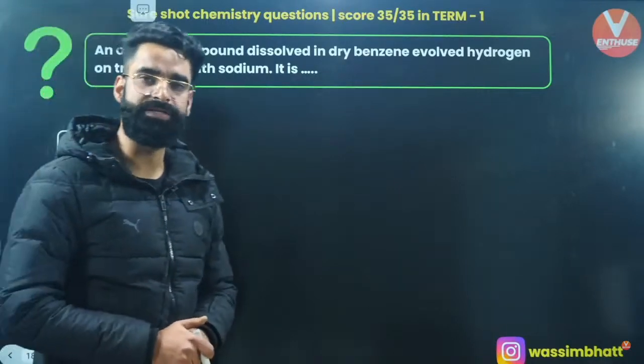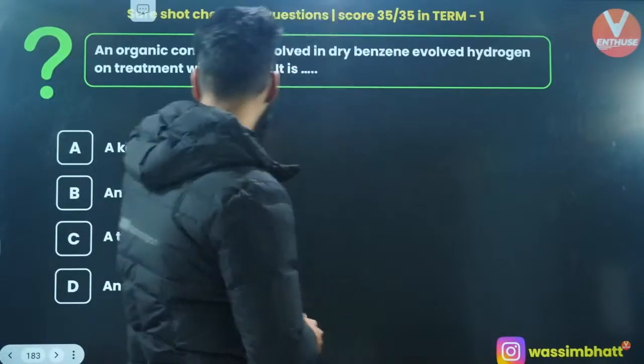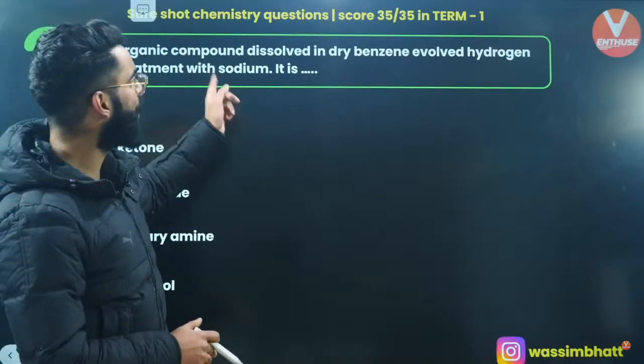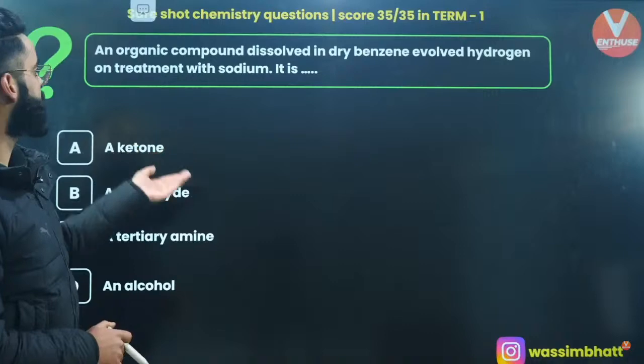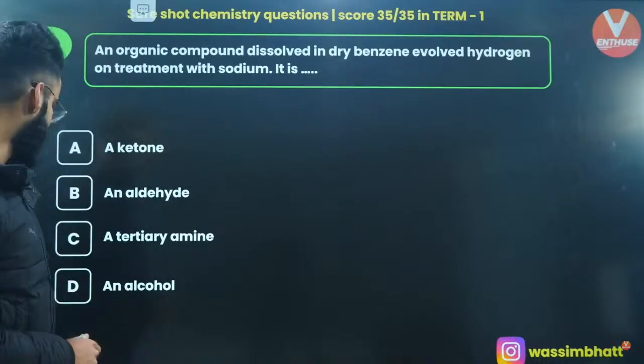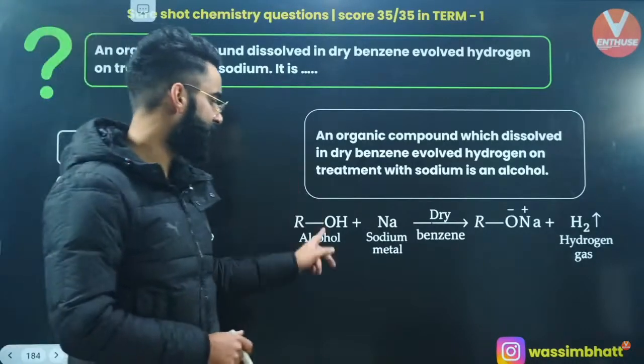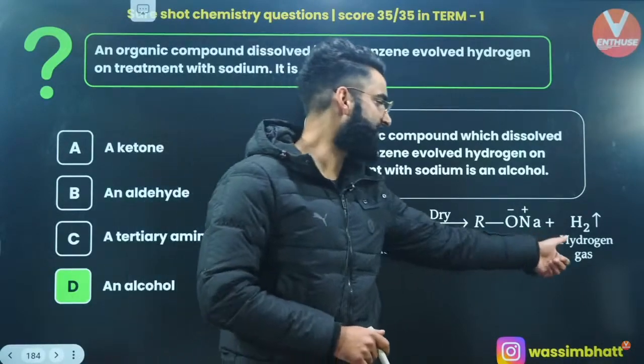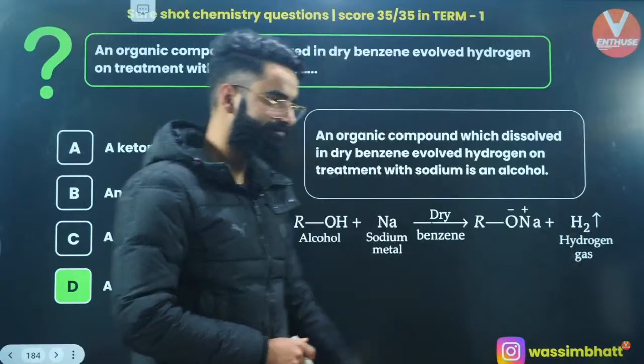Absolutely, the majority of the students are giving the correct answer. It is going to be an alcohol. An organic compound dissolved in dry benzene evolved hydrogen on treatment with sodium. Alcohol with sodium in presence of dry benzene gives RONa, and with this H2 gas is liberated, right?